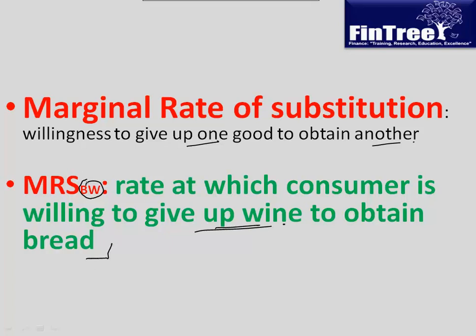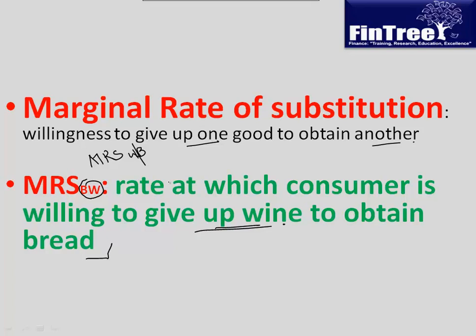In the same fashion, we can also have marginal rate of substitution of wine for bread, the number of breads one would be willing to give up for units of wine. Are you following this? Yeah.